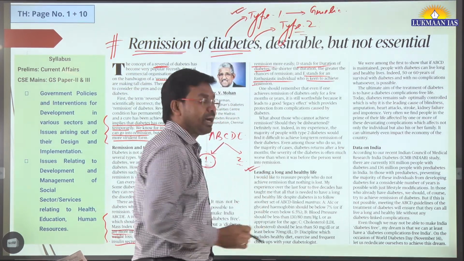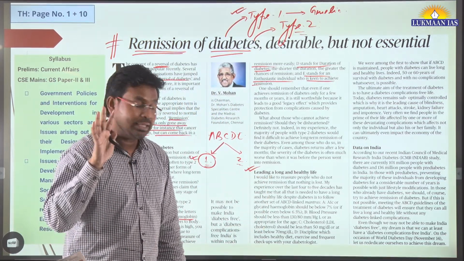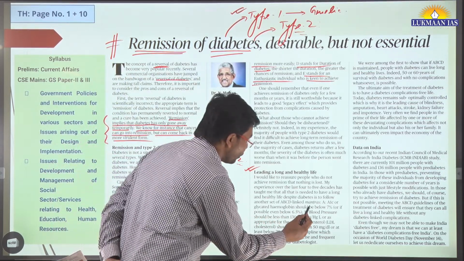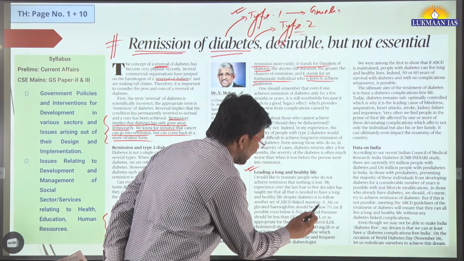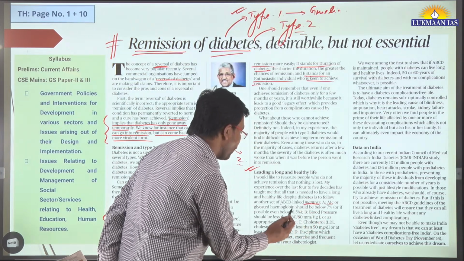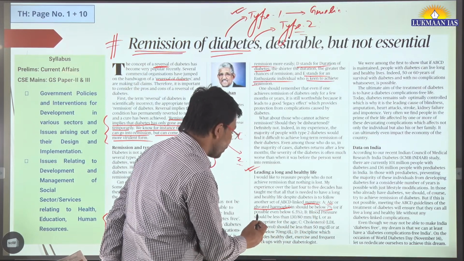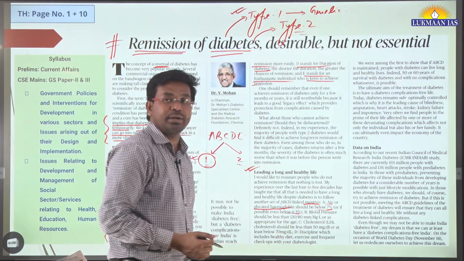If people want to live a long and healthy life, they should follow the ABCDE once again. What do we mean by this ABCD linked mantras? A means A1C or glycated hemoglobin. They should be below 7% or if possible even below 6.5%.